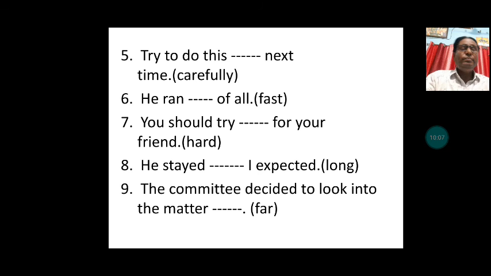The adverb is fast, to be used in its correct form. You should try dash for your friend. The adverb is hard to be used here. He stayed dash I expected. The adverb is long. The committee decided to look into the matter, and the adverb is far.